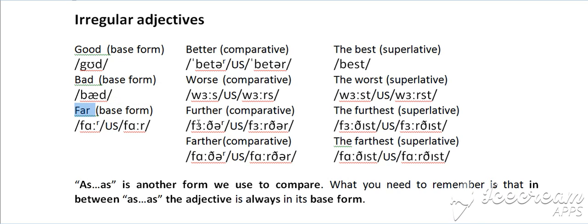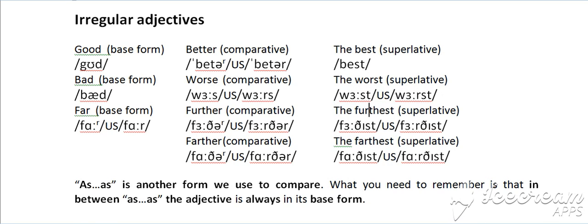While far, in the comparative, has two comparatives: further, which is the most common one, or farther. The most common one is the first one, further, but you will see them both. And in the superlative form, again, two forms: the furthest or the farthest. The most common one is the first one, the furthest.